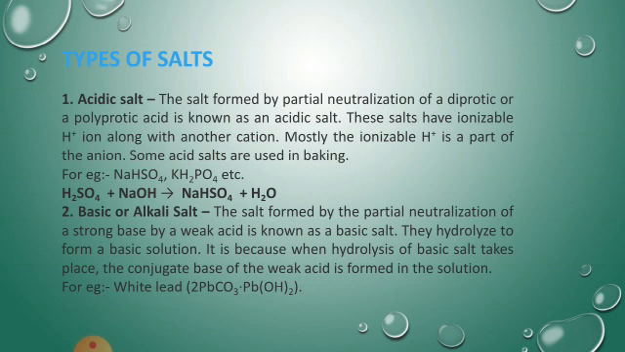sodium hydrogen sulfate. How to get it? Sulfuric acid H2SO4 plus sodium hydroxide NaOH gives NaHSO4, sodium hydrogen sulfate, plus water. Then second one, basic or alkali salt.